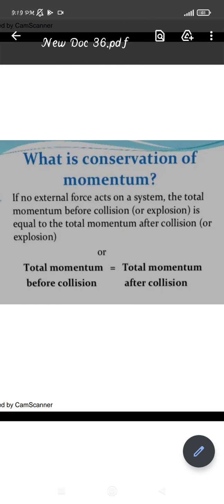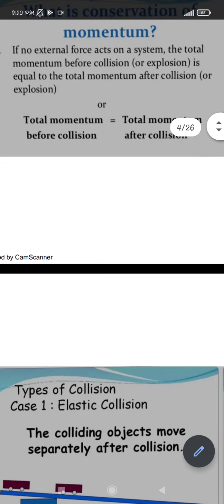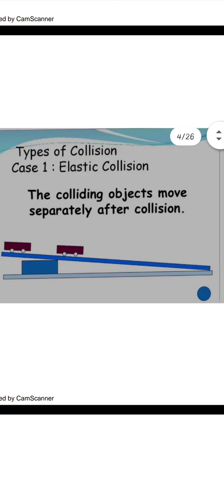But for your term 1 paper, only MCQs will come, so the derivation is not required, but you should know how the formula is derived, because in the numericals we should understand which derivation is required for the question. Okay, so here you can see the conservation of momentum. If no external force acts on the system, the total momentum before collision is equal to the total momentum after collision. There are two types of collision, elastic and inelastic.